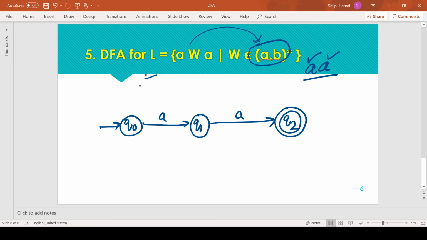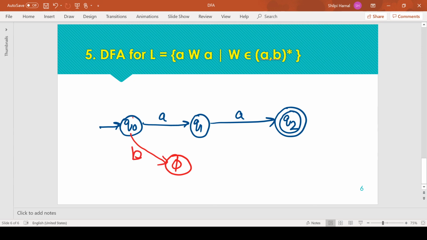Let me clear the space. To complete the states, we have to mark the remaining transitions. From Q0 we have defined the transition for input symbol A, but we have not defined the transition for input symbol B. On getting the next symbol B at Q0, what should be the move? On Q0 we need to move to the dead state, because the starting symbol must be A. We cannot accept a B as the initial symbol. So we are moving to the dead state for the same.